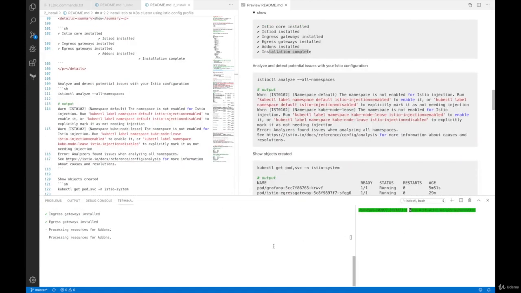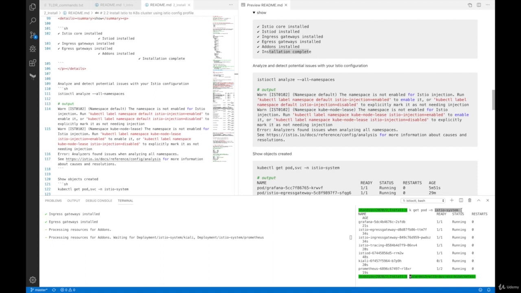Meanwhile, we can see from here on the right-hand side, clear, kubectl get pod --namespace istio-system, and there should be some pods already deployed in istio-system. This is kind of like kube-system, but for Istio's root namespace. So you see Grafana installed, egress gateway, ingress gateway, tracing, Istiod, this is the control plane. Inside this pod are multiple master components like Pilot, Citadel, and whatnot. And Kiali, Prometheus, all of them are running except Kiali.